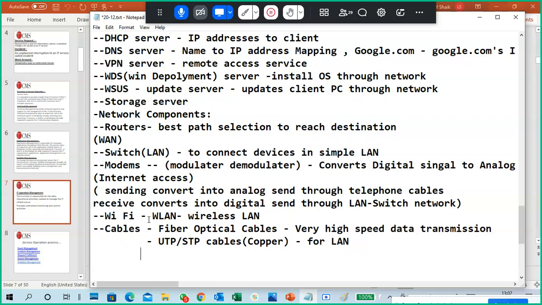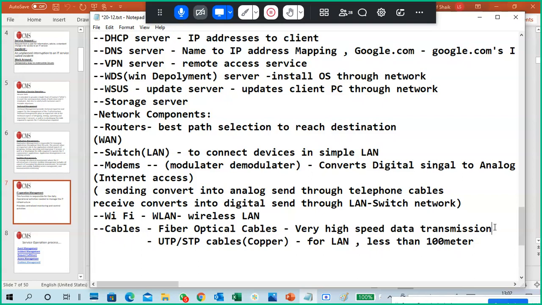LAN communication means small area communication, local area network, with lesser speed. Mainly the support is less than 100 meters.